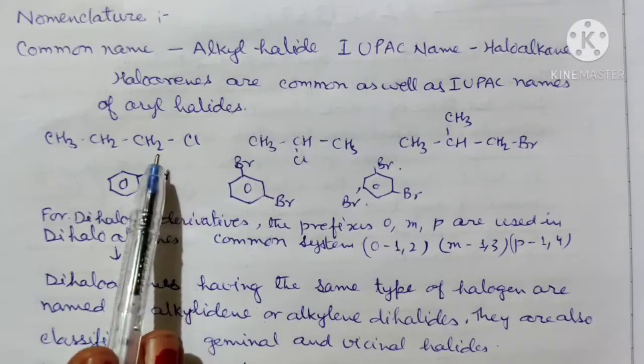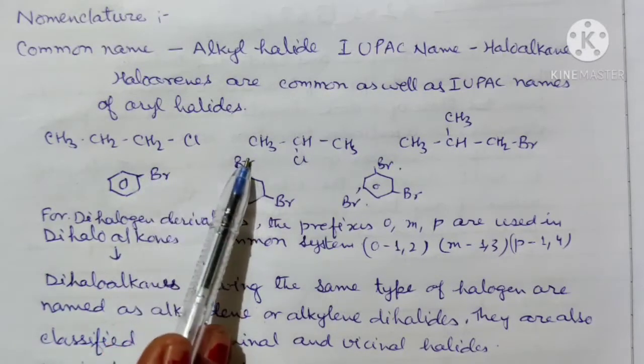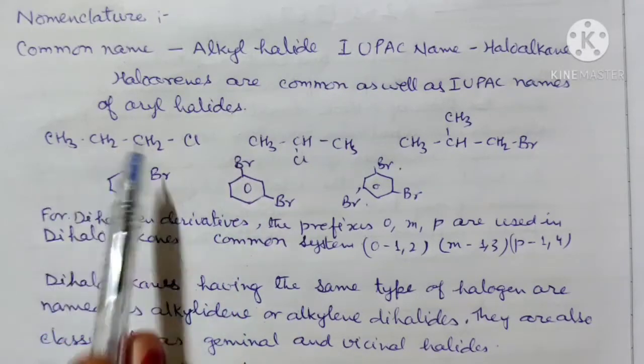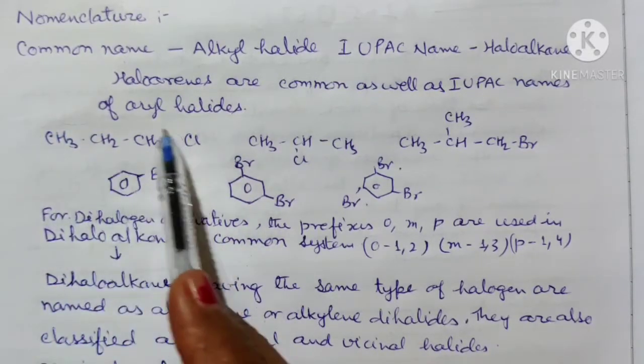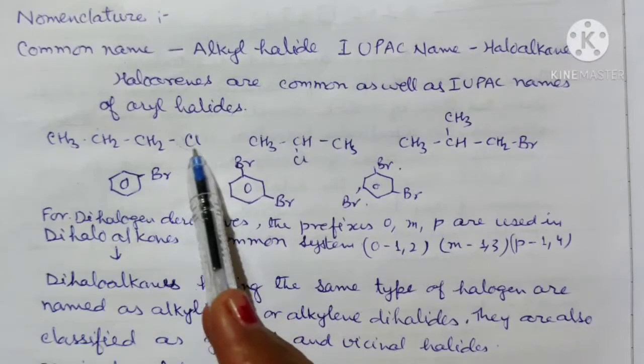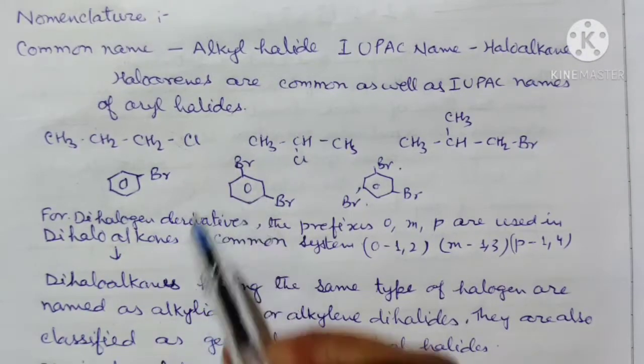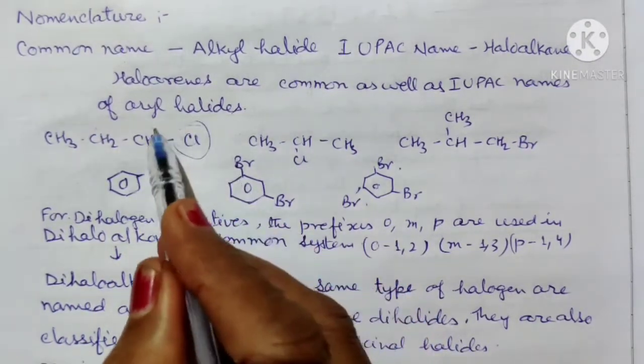So we can say the common name of a haloalkane is equal to the name of the alkyl group plus the name of the halide atom. Halide may be chloro, bromo, iodo.